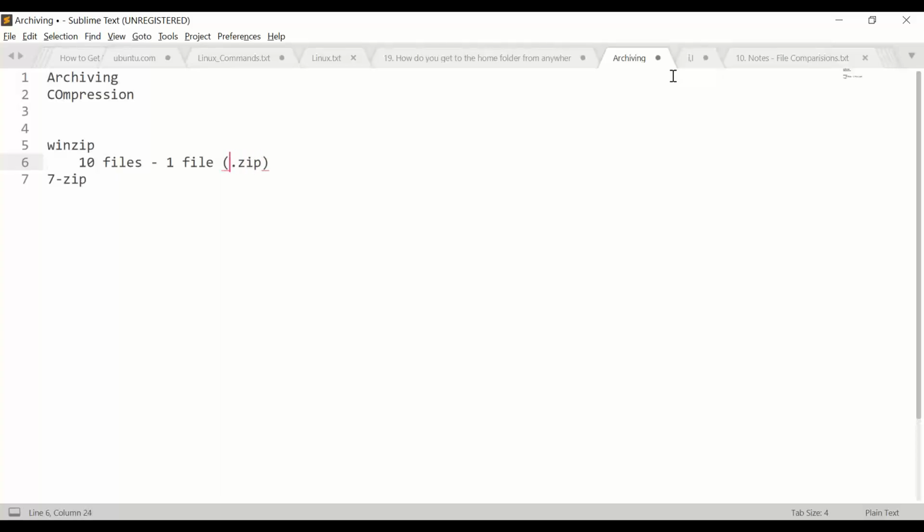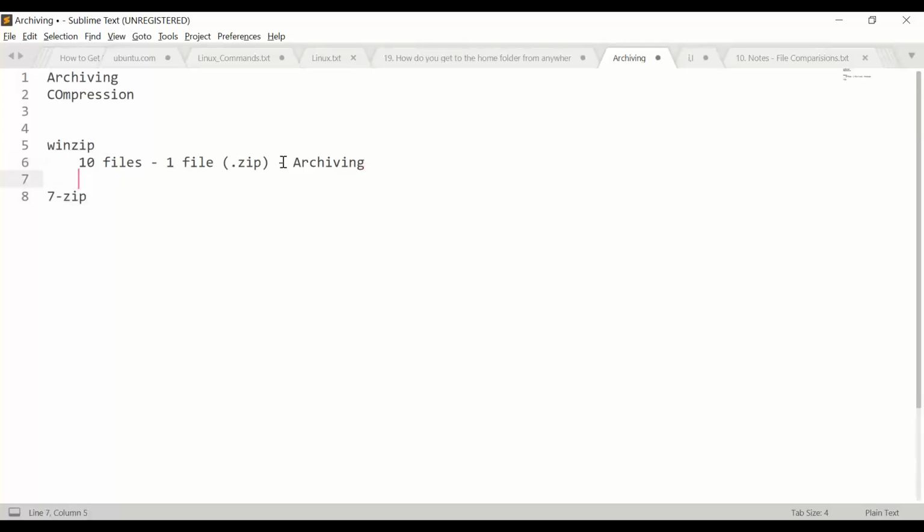Yeah, .zip, .rar, we have different extensions, but the advantage is that all the 10 files in the folder I may have, I can take them and create one file, that is a zip file. We can call this archiving. Yes, a group of files, and we are just creating a single file. That is archiving.